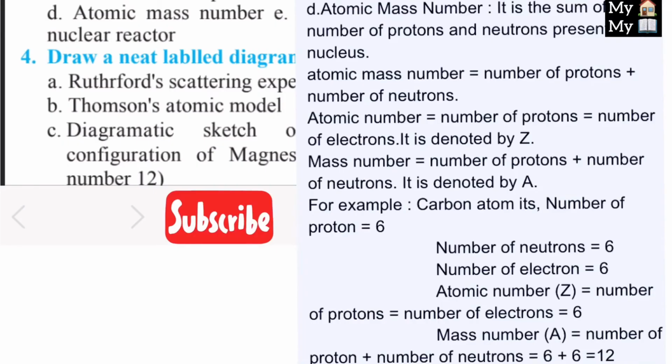D1, atomic mass number. It is the sum of the total number of protons and neutrons present in the nucleus. Atomic mass number is equal to number of protons plus number of neutrons. Atomic number is equal to number of protons, which is equal to number of electrons, and it is denoted by Z. Mass number is equal to number of protons plus number of neutrons, and it is denoted by A. For example, carbon atom has number of protons equal to 6, number of neutrons equal to 6, number of electrons equal to 6. Atomic number Z, number of protons equal to number of electrons, is equal to 6. Mass number A is equal to number of protons plus number of neutrons, which is 6 plus 6 is equal to 12.